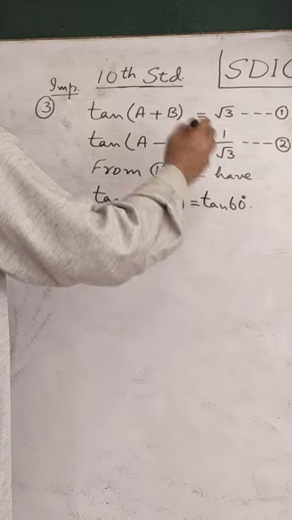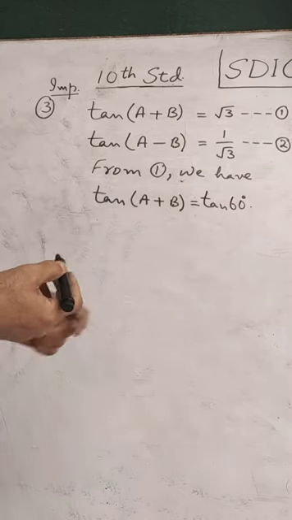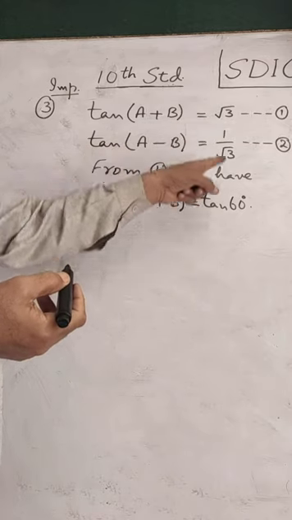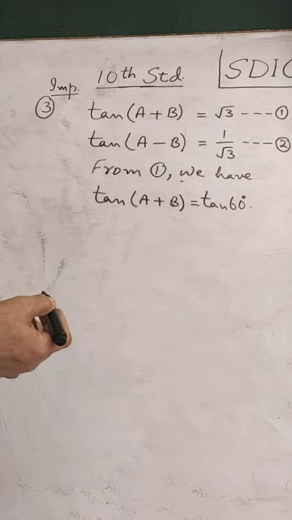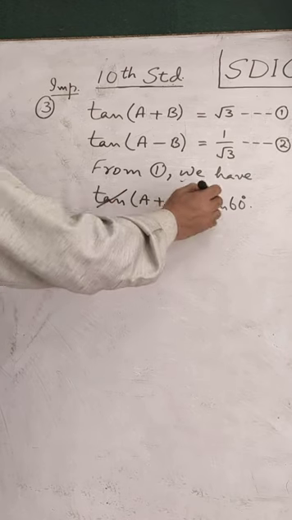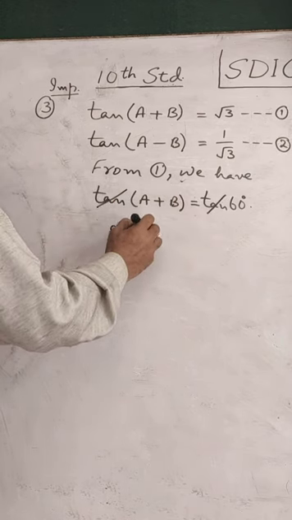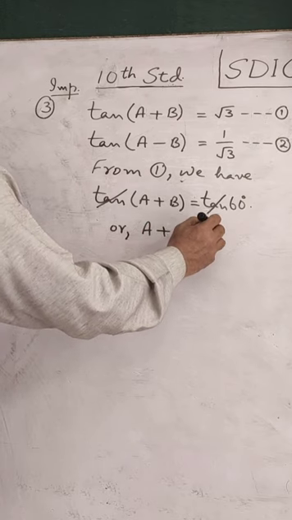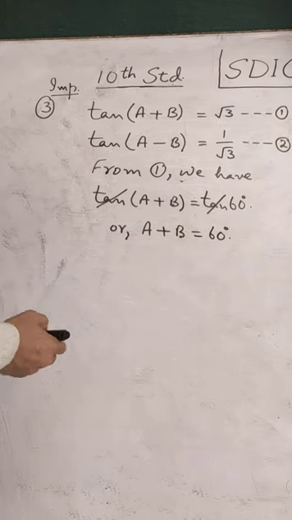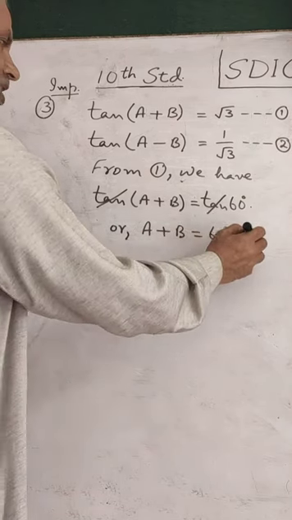From the table we found, when is tan equal to root 3? It is tan 60. It will help us to cancel tan with tan. Thus we will have a plus b equal to 60 then. Mark it as number 3.